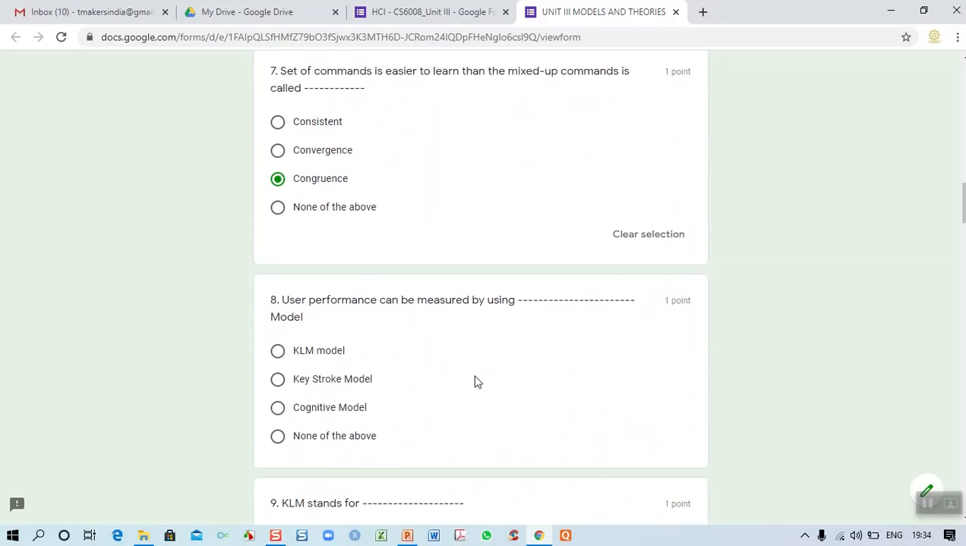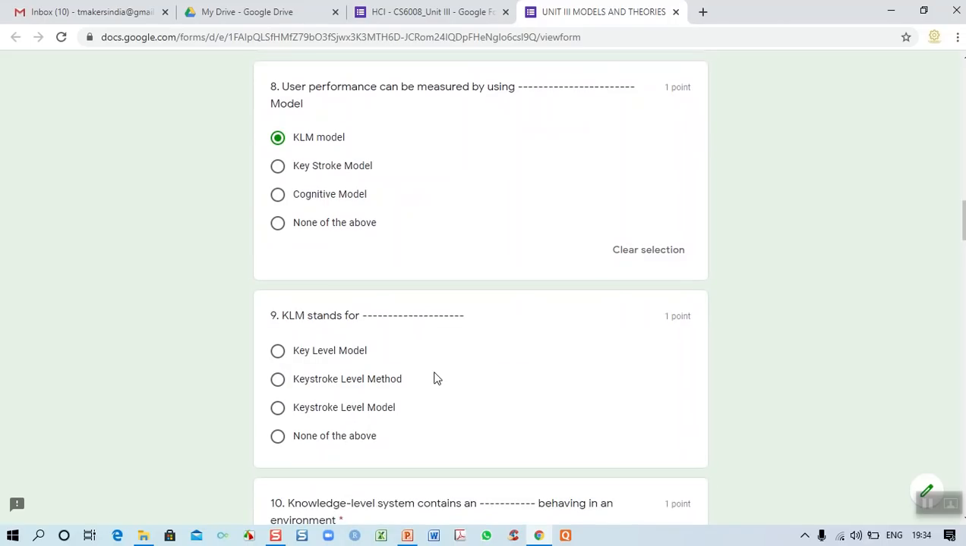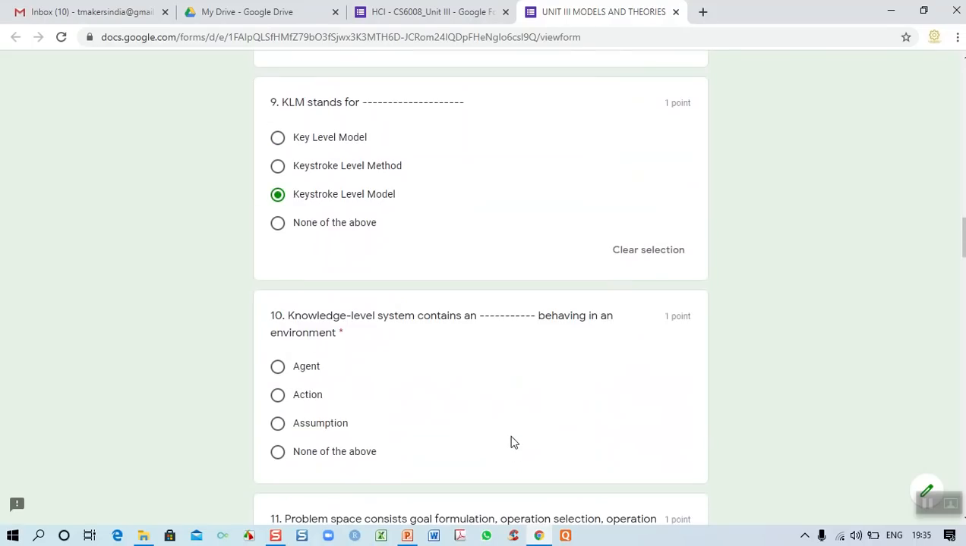Eighth one, user performance can be measured by using which model? KLM model, right. We know very well how we can see the outcome while interacting with the machine. So it is the KLM model, and the first one is correct. What is the expansion of KLM? Keystroke level model. I gave one example, a mouse click or pressing a button. That is called a keystroke. So KLM stands for keystroke level model. For the ninth question, the third option is the answer.